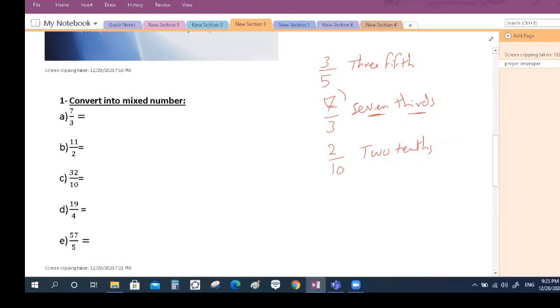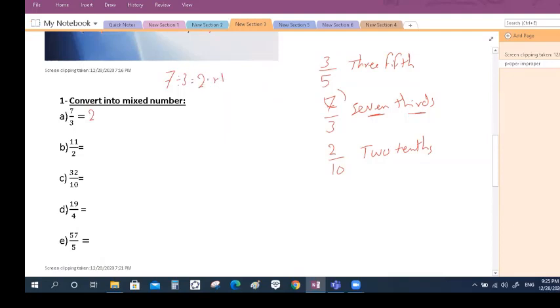It's the same idea as division. If I have 7 pencils and I need to divide them among 3 boys, each boy will take 2 whole pencils, and I have a remainder. If I say 7 divided by 3, it will be 2 and remainder 1.